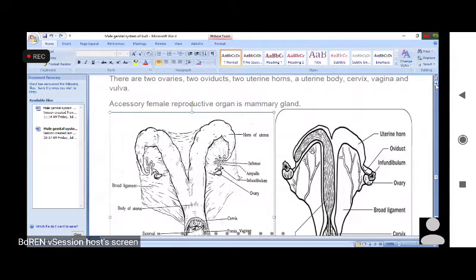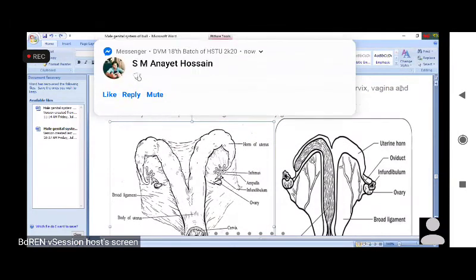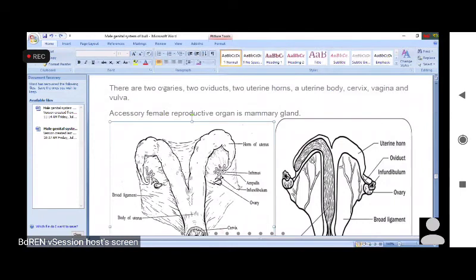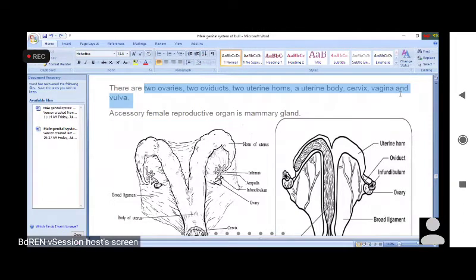So what are the main organs of the female genital system? Can you see my screen? Yes, sir. So the organs of the female genital system are 2 ovaries, 2 oviducts, 2 uterine horns, uterine body, cervix, vagina and vulva.